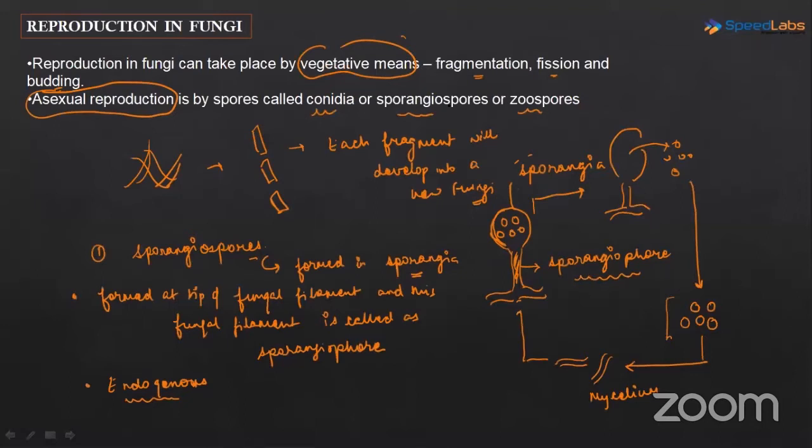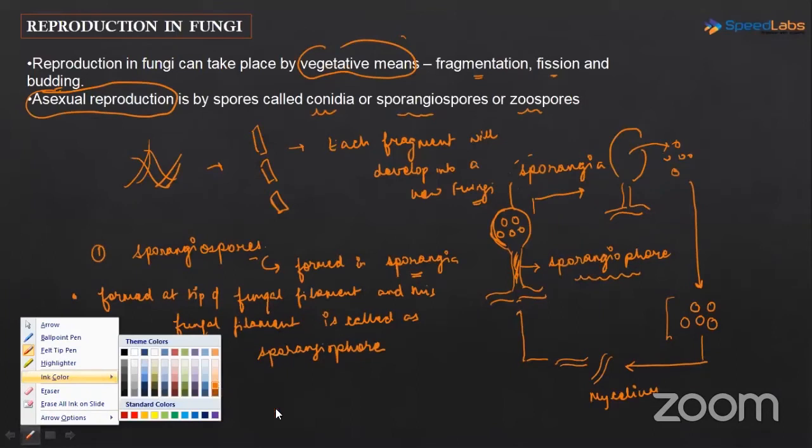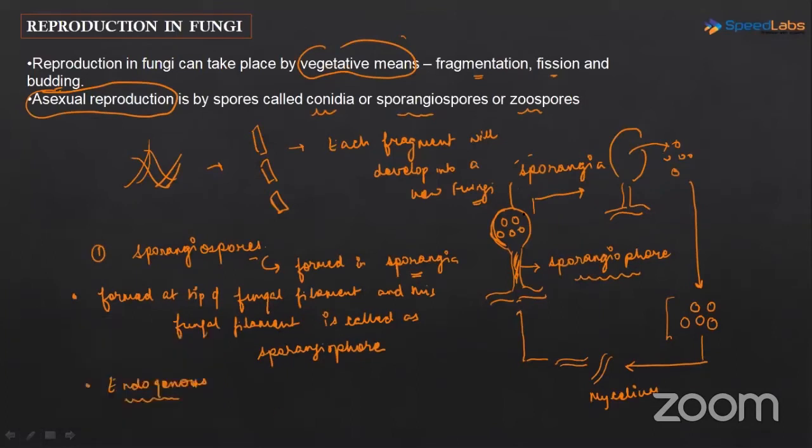Endogenous? Yes, I will explain endogenous. See, beta, the development of the spores is happening internally, inside a certain structure. That's why we are using the term endogenous. Endo means inside. So that's why we are using the term endogenous. It is developing inside a certain structure. Environment से exposed नहीं है.